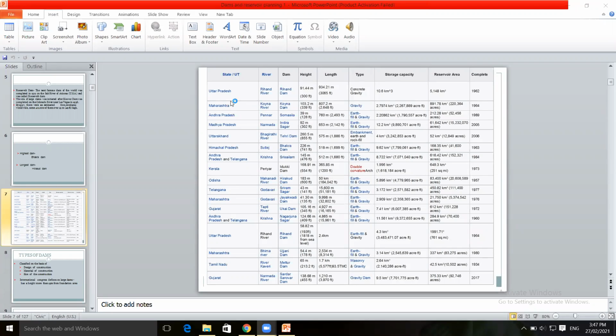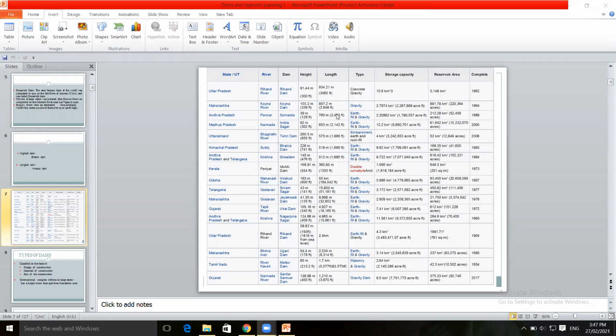So from this table we can understand that reservoir and dam are different.